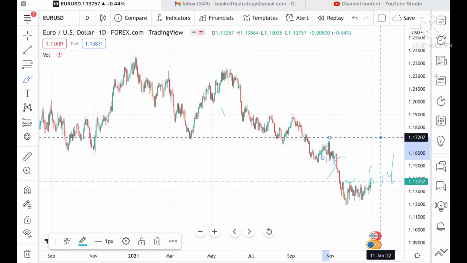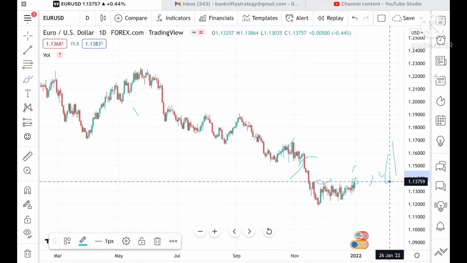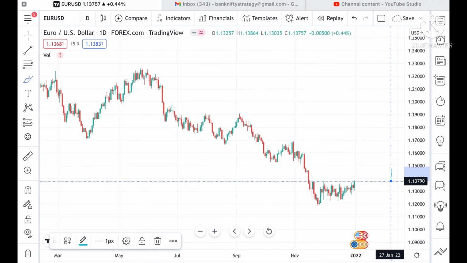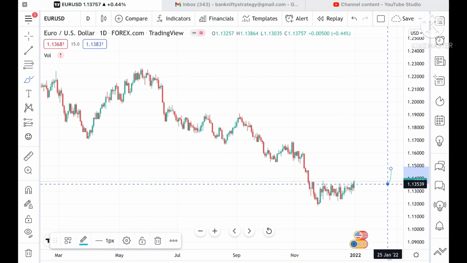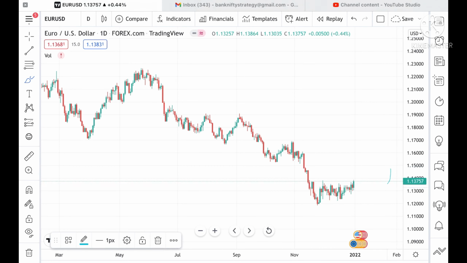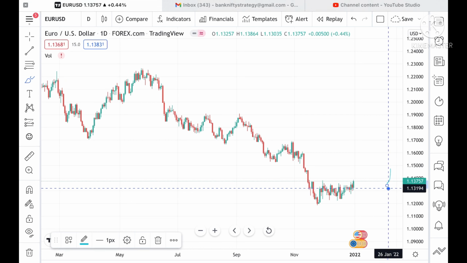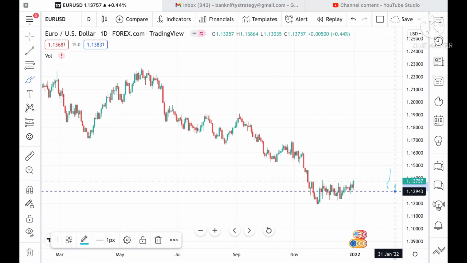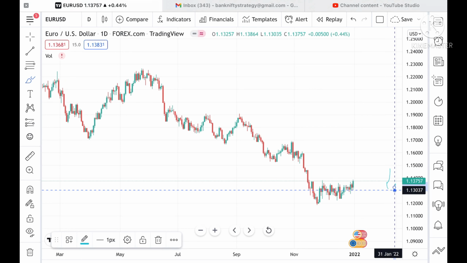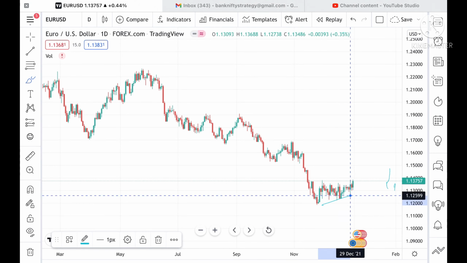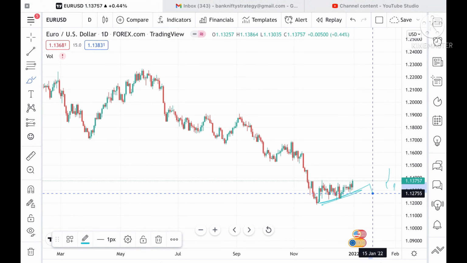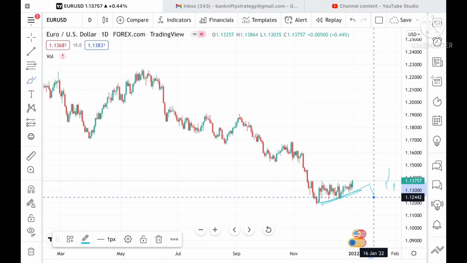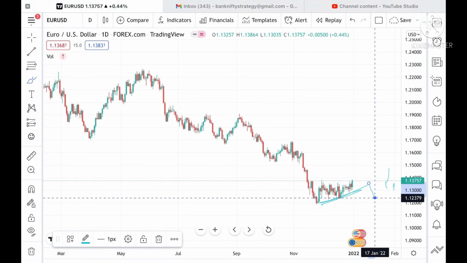Suppose the price doesn't sustain this level and again moves in this particular zone, then it can go and touch a level of 1.13696, and from there it can go further in this zone and touch a level of 1.13539, and if it goes below this level, then we can see a level of 1.13194, and from there it can go and touch a level of 1.13037. Once this trend line breaks downside, that means if it goes below 1.12912, then it can go and touch a level of 1.12755, and from there a level of 1.12379.